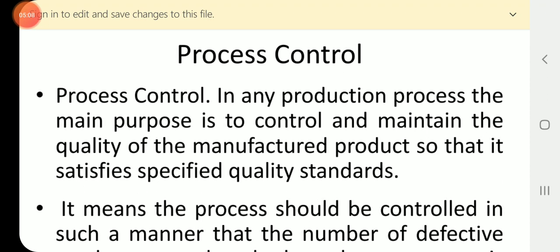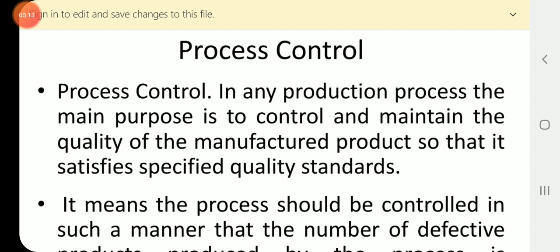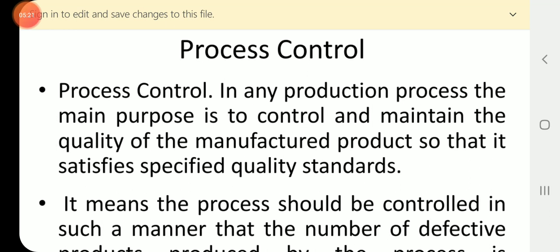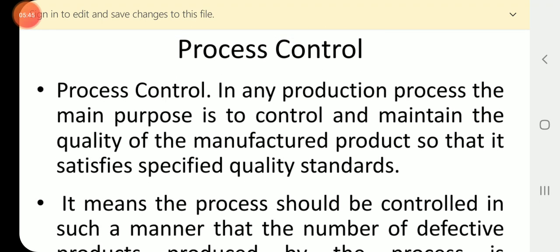So the selected items are inspected, and then finally we give the conclusion based on the number of defective items identified, which are usually obtained in any particular production process. All the defective items are to be eliminated.